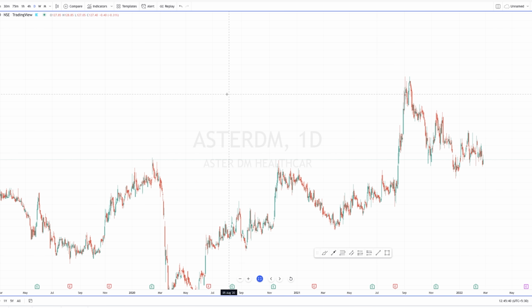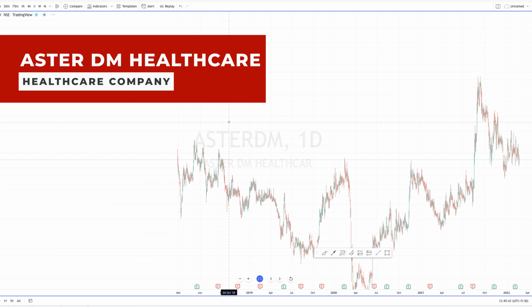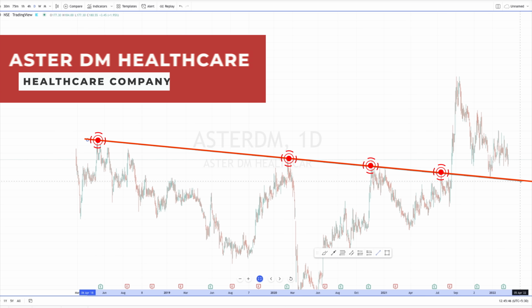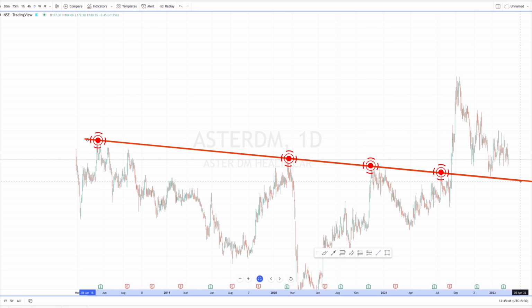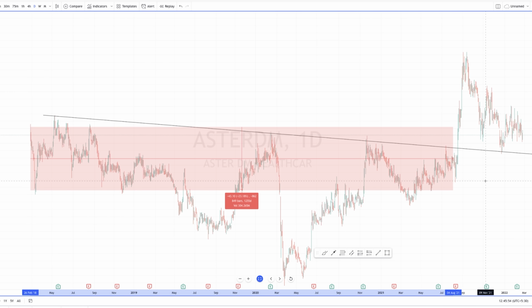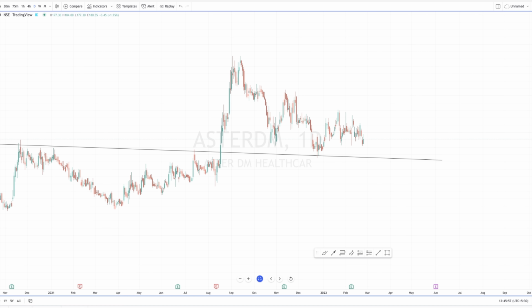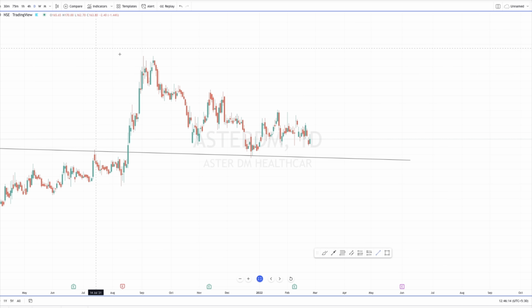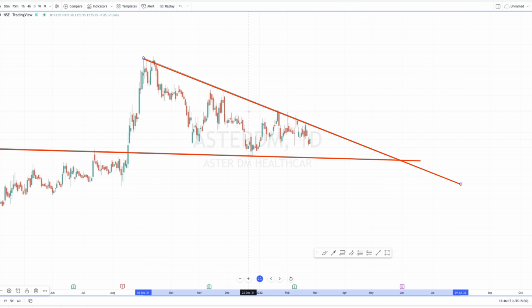Hello friends, so this is the Aster DM daily time frame chart. You can see that this is a very good pattern. The stock has been consolidating right from 2018, and last August it gave a breakout, and I remember I invested around 80 lakhs into this, and I also exited here with some 11 lakhs profit. And right after that it has been consolidating for more than 5 months now, and that is when I thought I would enter. Okay, so this is the pattern again, and also this one.